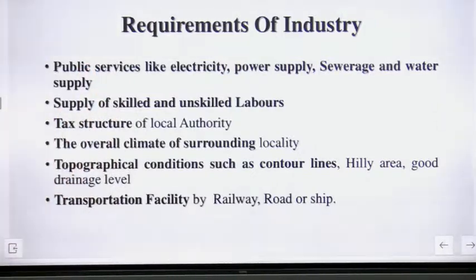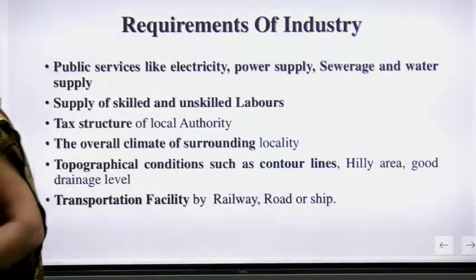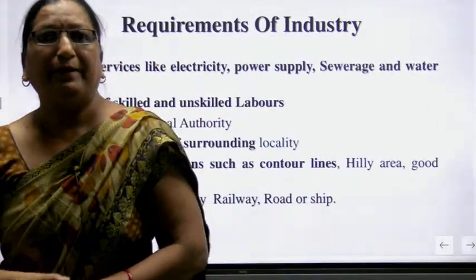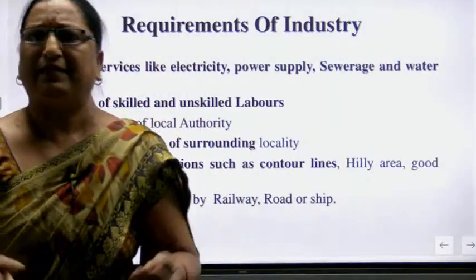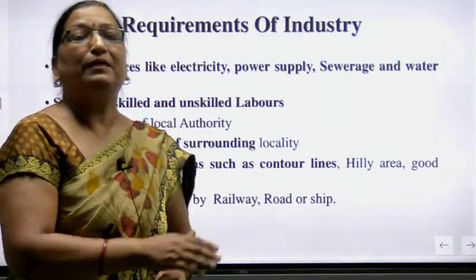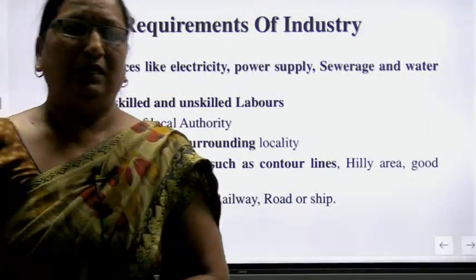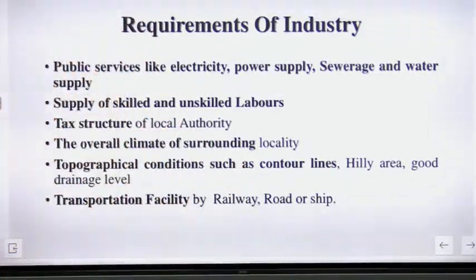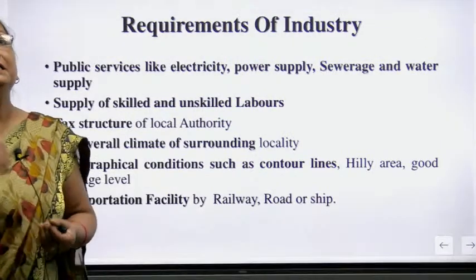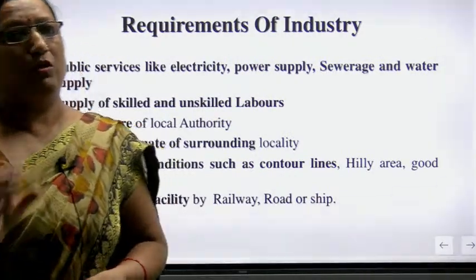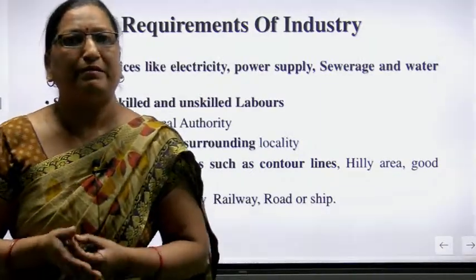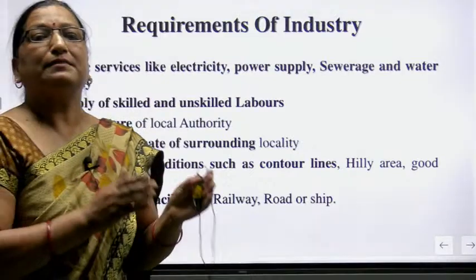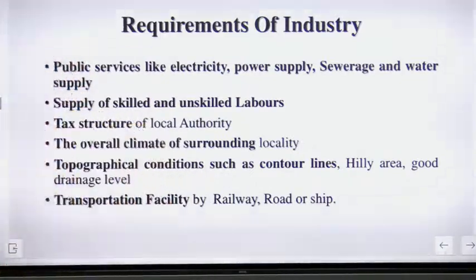Now, tax structure of the local authority. Tax structure means income tax, industrial tax, cloth tax, transportation tax, road tax, every tax. Each and every state has a different tax structure. So we need the local authority tax structure also: in the area or state where we want to establish our industry, what is the tax structure of that state? The overall climate of the surrounding locality.